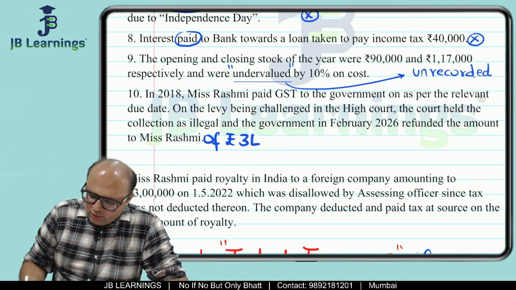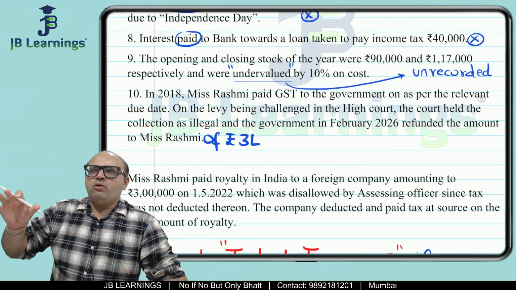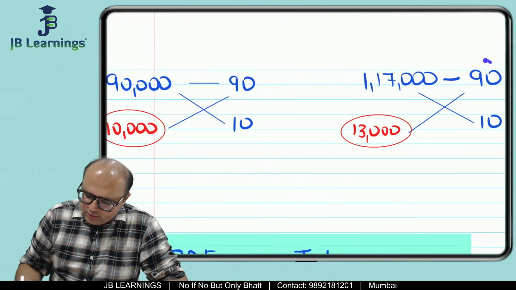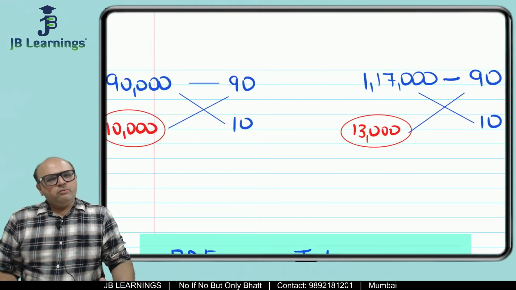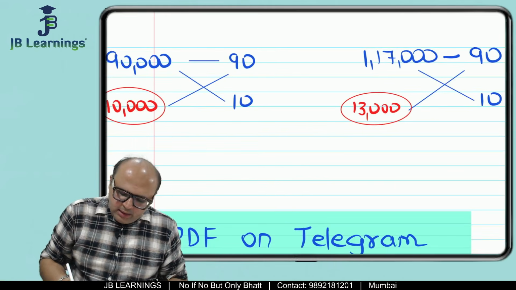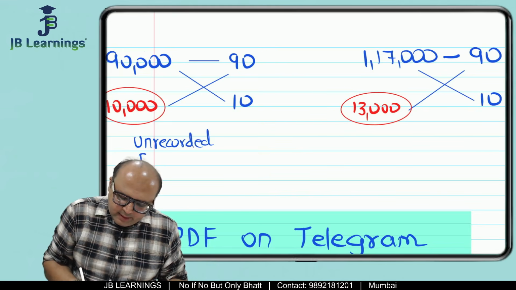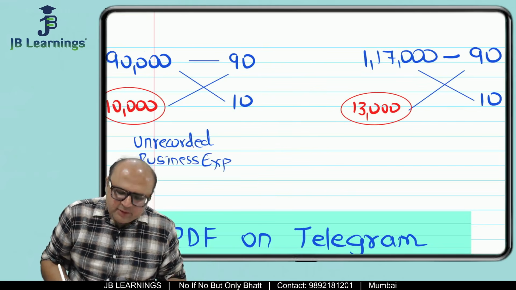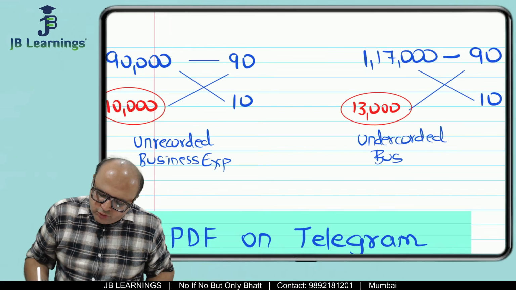Similarly, closing stock is unrecorded by 10%, so if the base amount is 100, it is 90. So we find out the unrecorded amount, and both are related to my business. This is my unrecorded business expense, because opening stock, a debit side item, is an expenditure item, and this is my unrecorded business income.